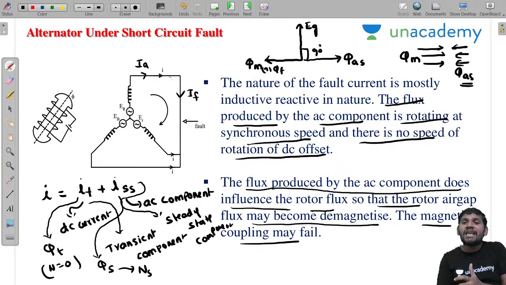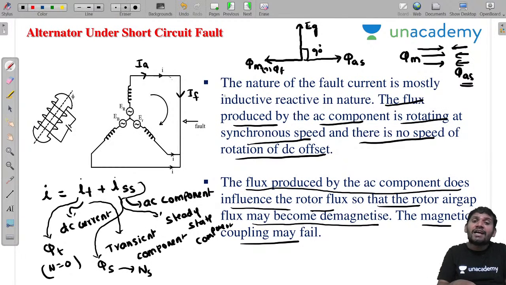A demagnetizing effect means that due to the fault, whatever flux is produced reduces the main field flux. If the main field flux is continuously reduced, there is a problem: the coupling between the stator and rotor may fail. That is the problem.